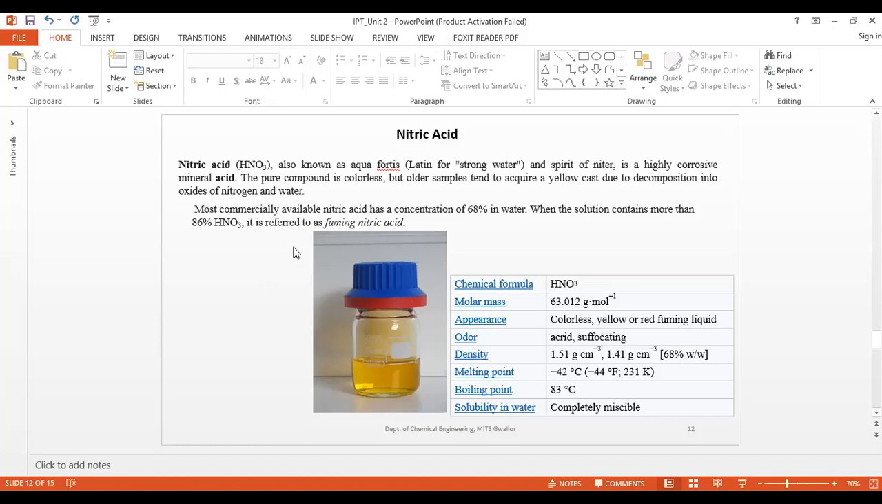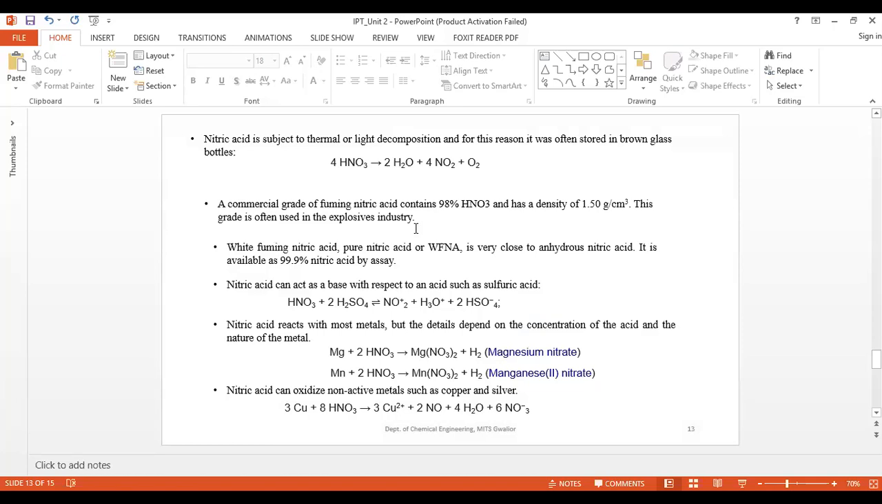Most commercially available nitric acid has a concentration of 68% in water. When a solution contains more than 86% of HNO3, it is referred to as fuming nitric acid. Okay, when the concentration of the nitric acid is more than 86%, then it is known as fuming nitric acid. There are some basic properties of nitric acid.